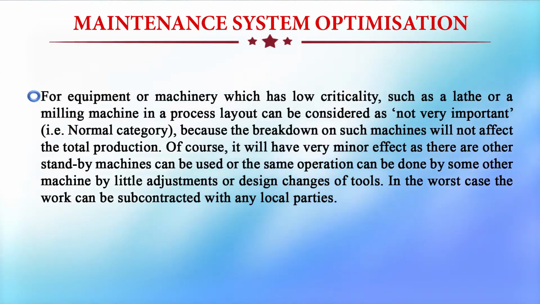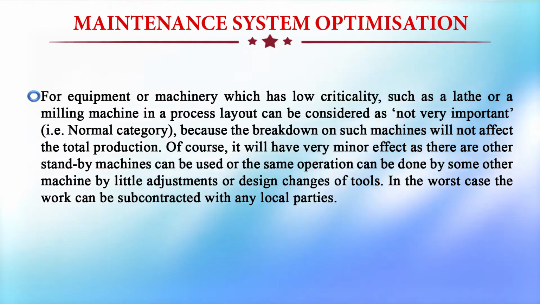Equipment or machinery which has low criticality, such as a lathe or a milling machine in a process layout, can be considered not very important, that is, normal category, because a breakdown on such machines will not affect the total production.